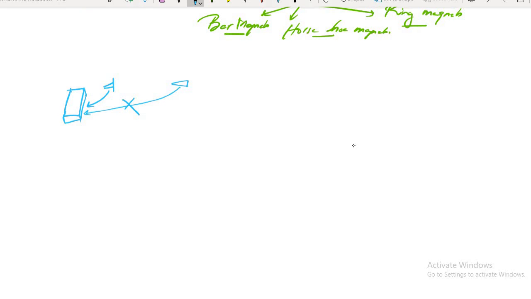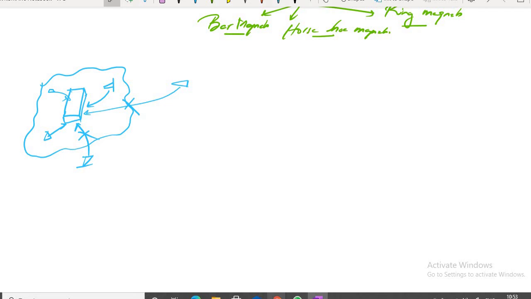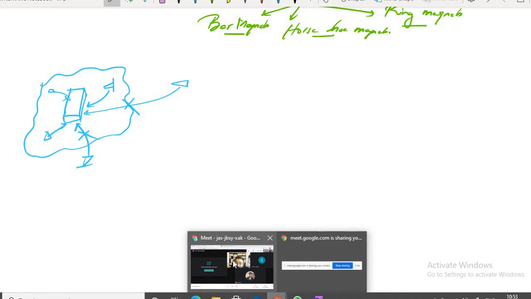Why? Because this magnet has a range. Within this range, if there are any pieces of iron, cobalt or nickel, they will be attracted. But if something is outside this range, it cannot be attracted. Am I clear to all of you? Yes, sir.